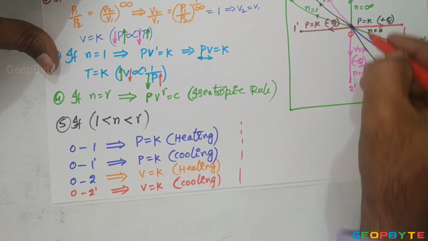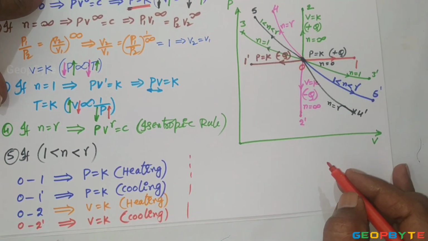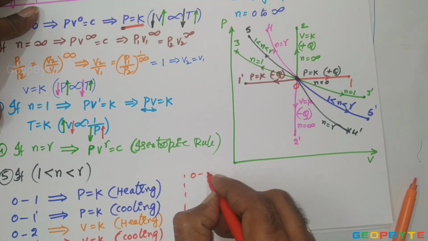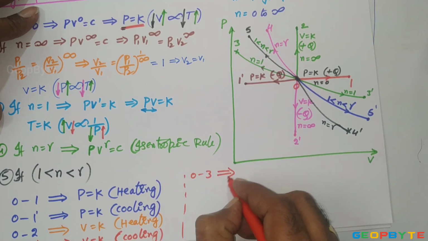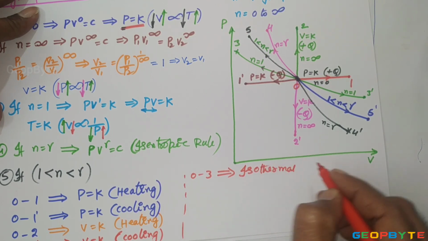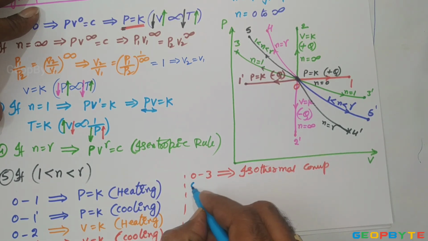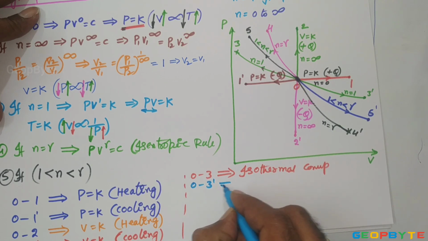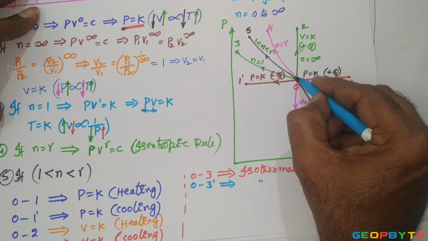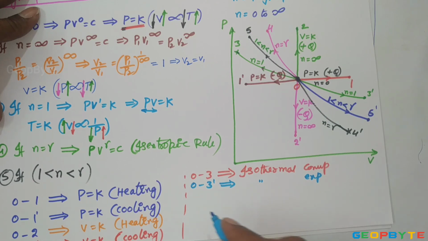Similarly, 0 to 3 is the isothermal compression. 0 to 3 dash is the isothermal expansion process. 0 to 3 isothermal compression, 0 to 3 dash isothermal expansion.